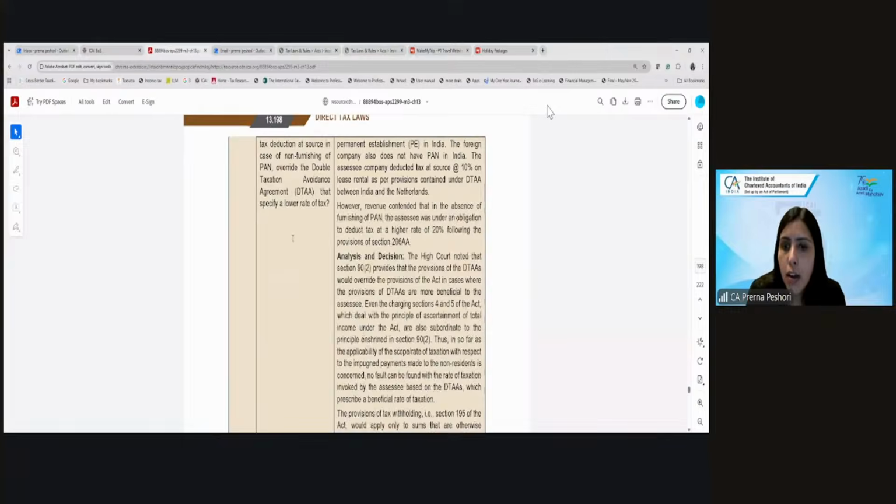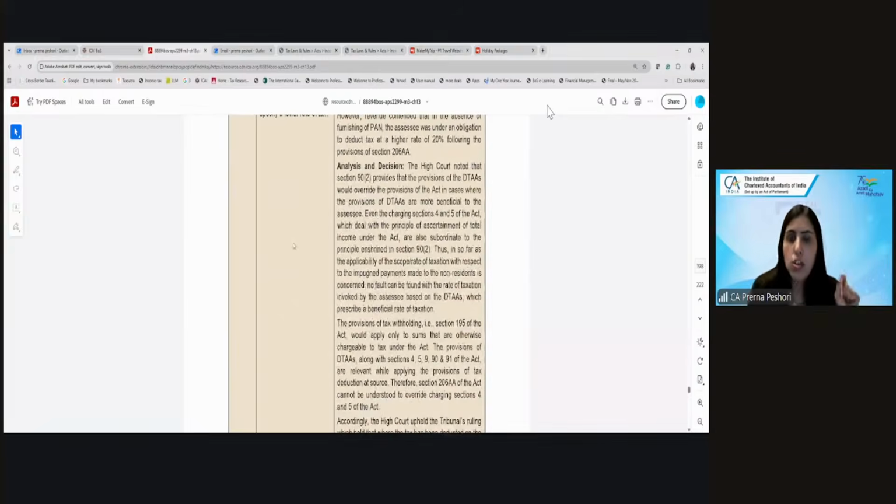So here the High Court noted that section 90, you will learn that in international tax class, provides that the provision of the treaty will override the Act in case they are beneficial to the assessee. And section 4 and section 5. Section 4 says what?